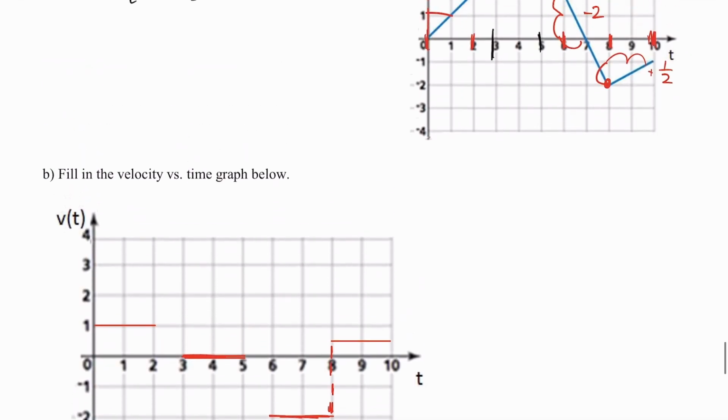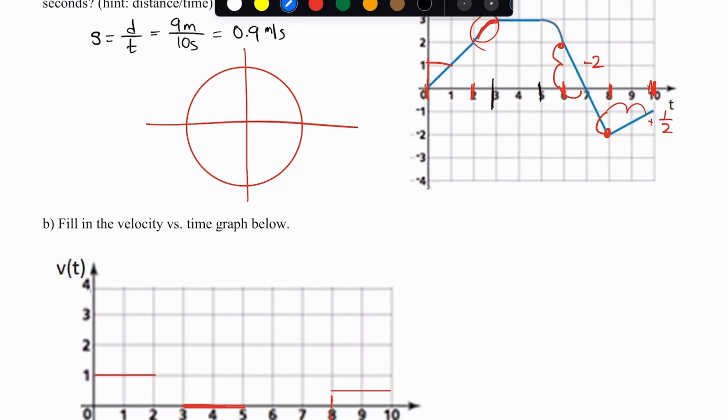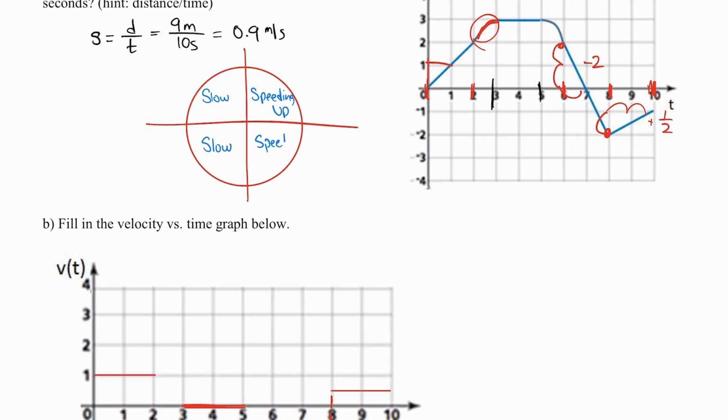Now, the last parts are these curvy sections. So this would be slowing down. Remember how we understand these parts of a position time graph, the curvy lines. Remember, this is slowing and this is speeding up. This is slowing because it gets flatter, and this is speeding up because it gets steeper. As we start from here, it's very flat. The tangent lines get much, much steeper. Here, the tangent lines begin very, very steep, and then as we progress around the curve, it gets flatter and flatter. This section is speeding up because it starts flat, and then it gradually gets steeper and steeper and steeper.